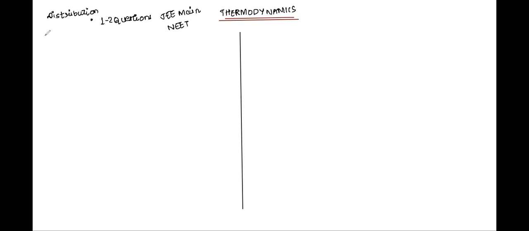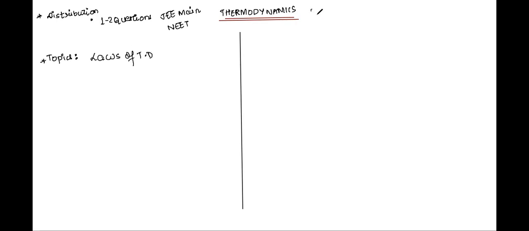Now let us see the topics from the chapter. The main topics that you have studied in this chapter: first, the laws of thermodynamics.